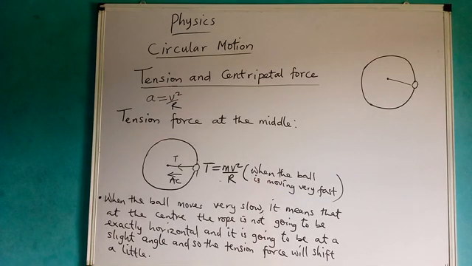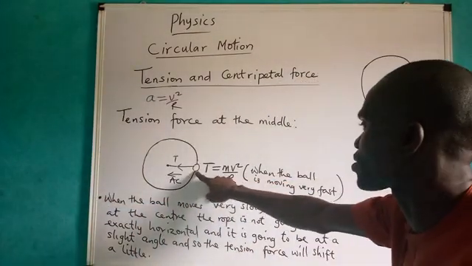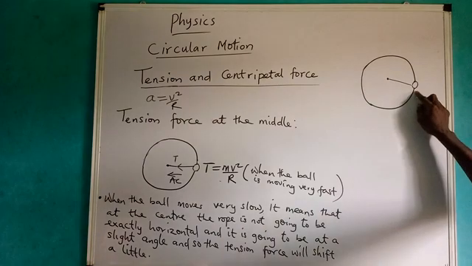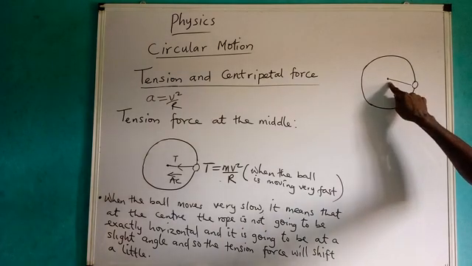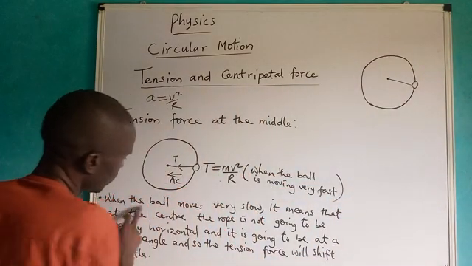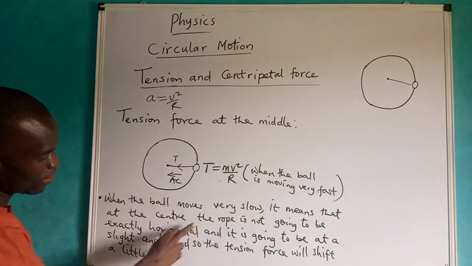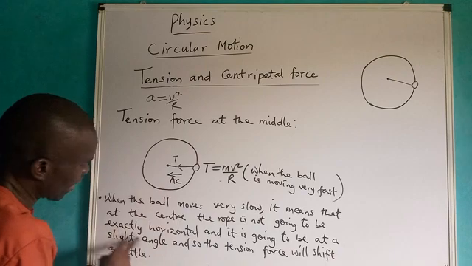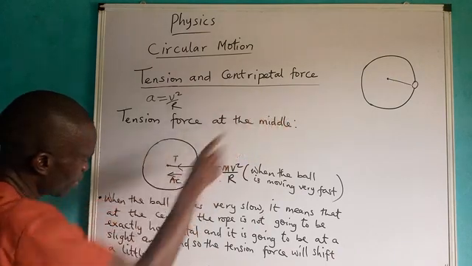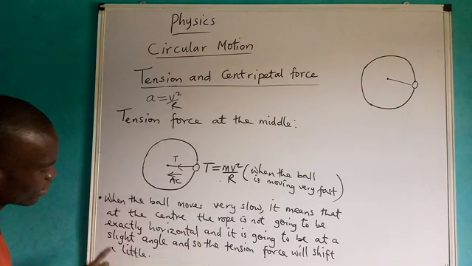You can see now that the ball still remains at the middle, and the rope only shifts a little. When the ball moves very slow, the rope is not exactly horizontal, as we are seeing here, but at a slight angle.